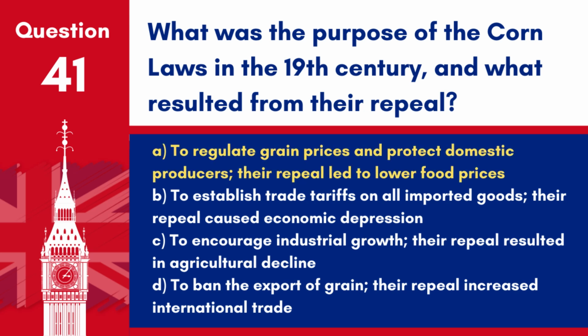Answer A. To regulate grain prices and protect domestic producers. Their repeal led to lower food prices. The Corn Laws were designed to protect British agriculture by imposing tariffs on imported grain, and their repeal in 1846 led to a drop in food prices and increased trade liberalization.